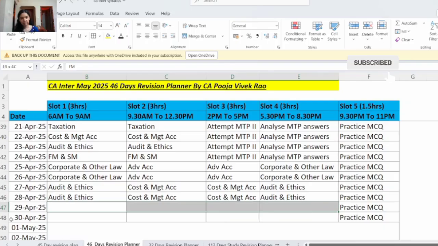So since we all are aware that the passing criteria is 40 marks in each subject, but in aggregate we should receive 50 marks. So that's why it's better to start studying all the subjects together, so that we can complete each subject proportionately. Because it shouldn't happen that we start studying one subject and throughout the study we are in that subject itself, and by the time we reach the last subject there won't be much time left. So in case even in one subject we receive less than 40, then it will be considered fail. So it's better to start studying all the subjects and complete each subject proportionately.